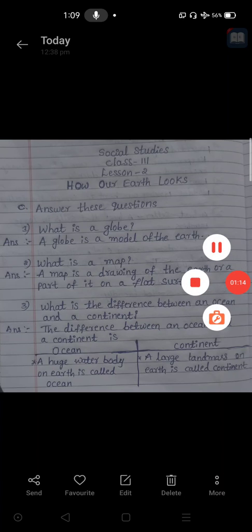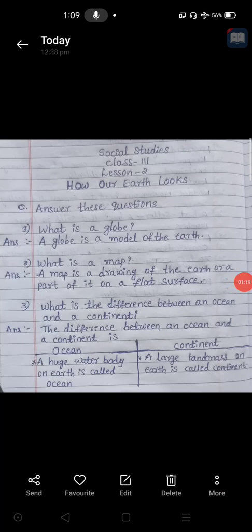Please look at it, all of you, and see the spellings also. While writing these in your CW, please read out the letters of the spellings. For example, a, globe, G-L-O-B-E, globe, is, I-S, is, a, model, M-O-D-E-L, model, of, O-F, of. Like this, we have to read and write in the CW. Is it clear? Okay.